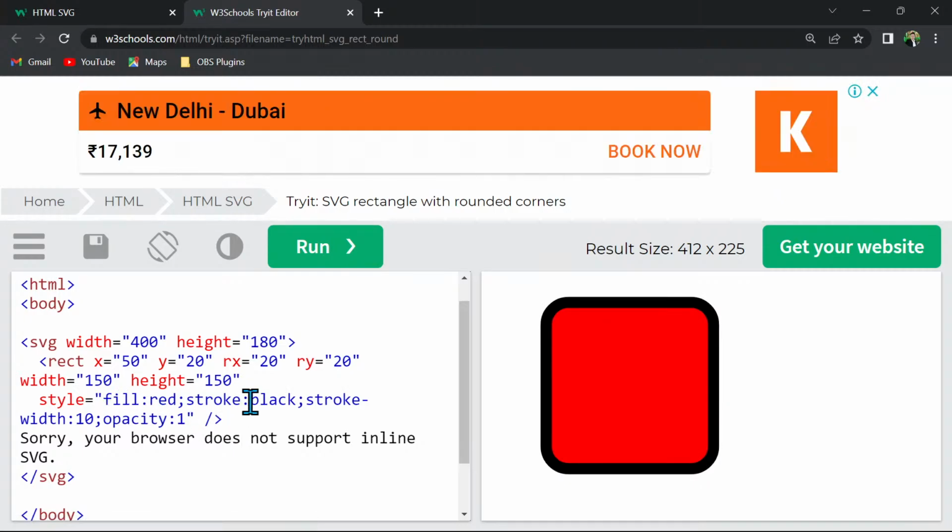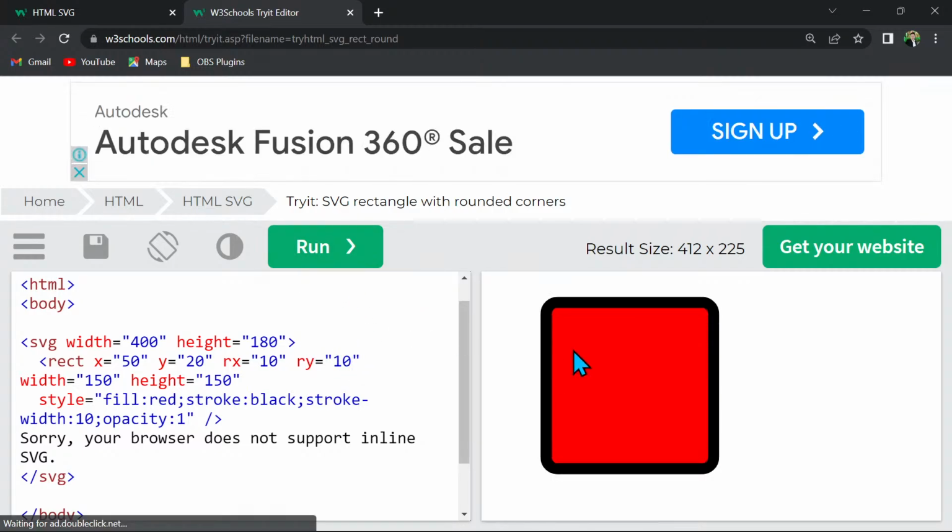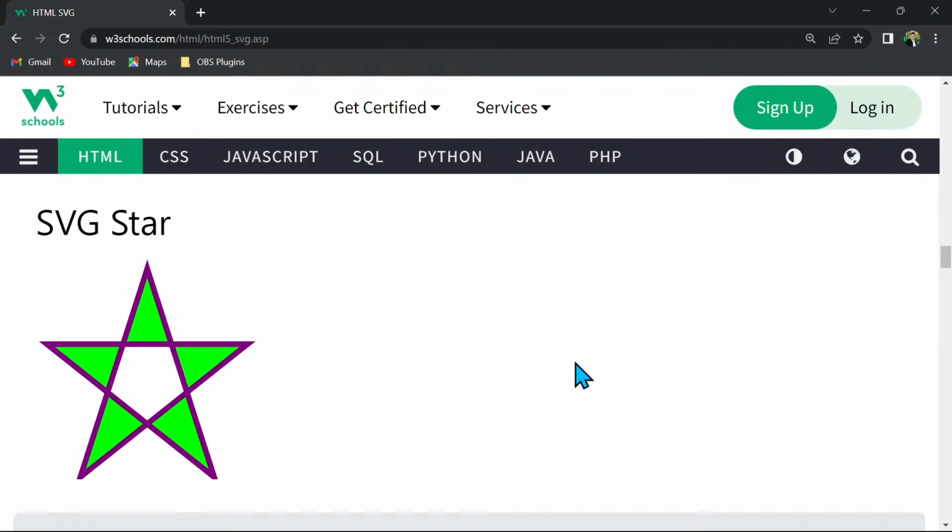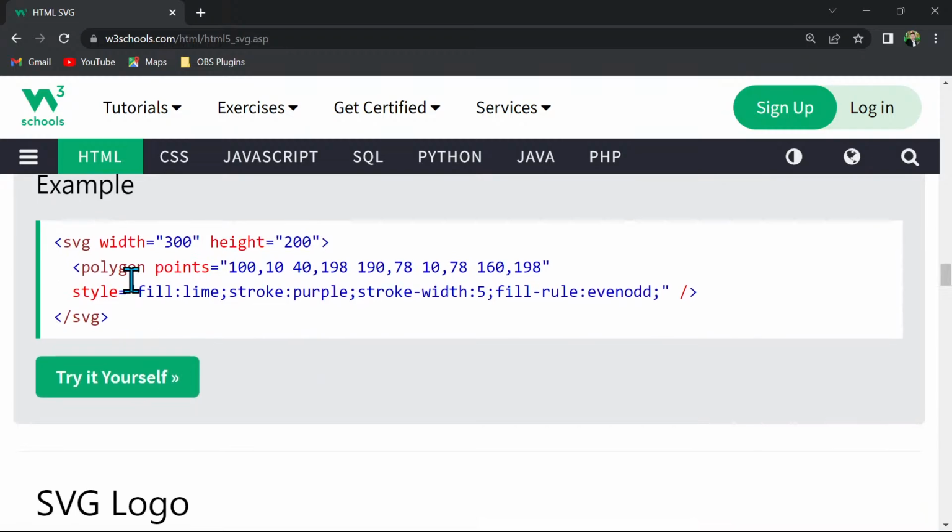The same way I have this radius x and radius y. I am writing 10 here. So you will see that the radius is getting changed right at the corners, and you can play with the radius as well. But these are standard shapes like circle and rectangle. What if we have some complex shape like this or any other shape? Then we have polygon. The polygon tag we can use inside SVG, which takes these X and Y coordinates.